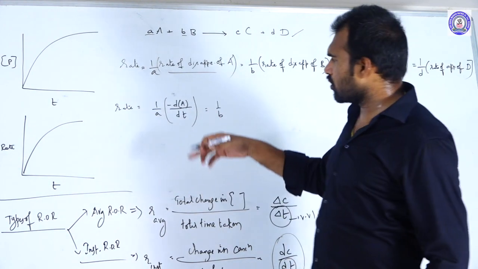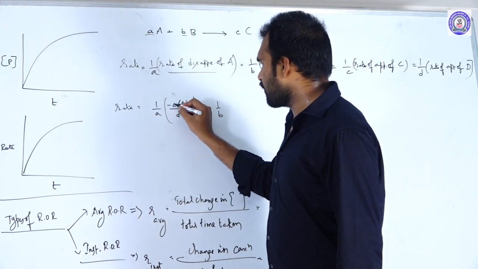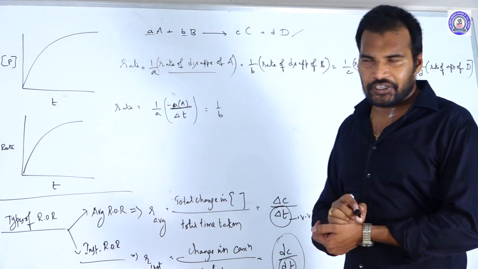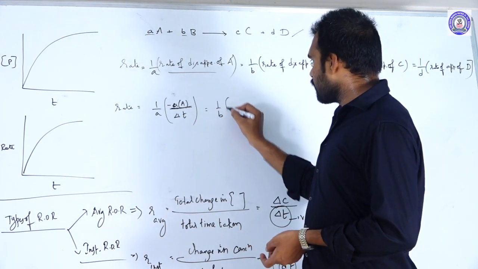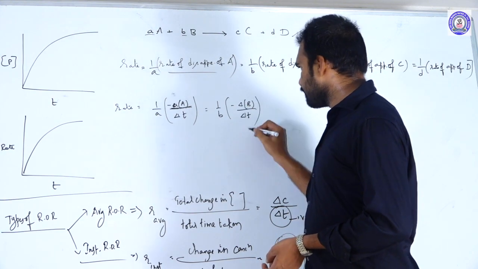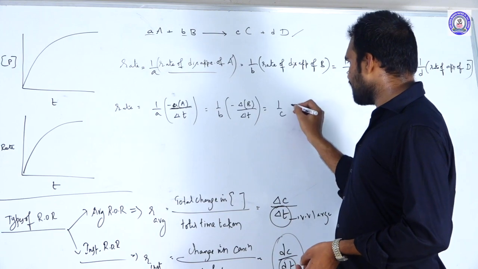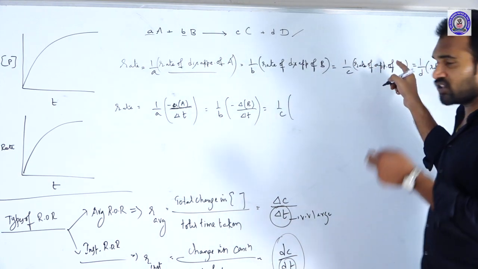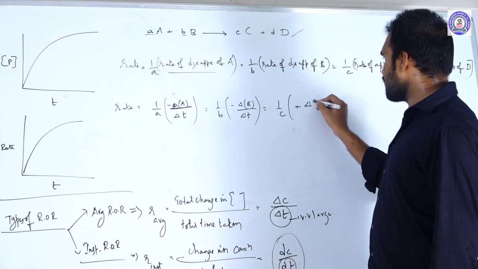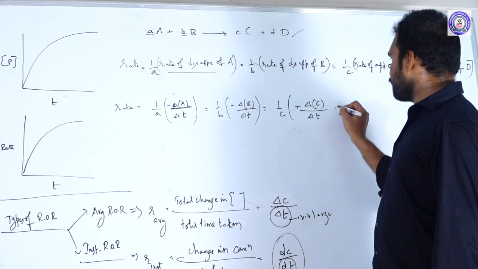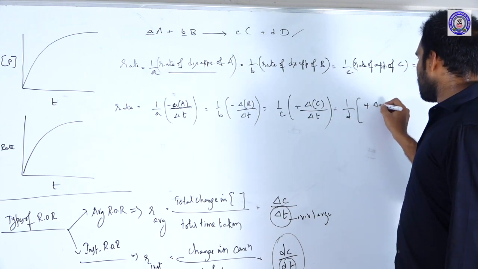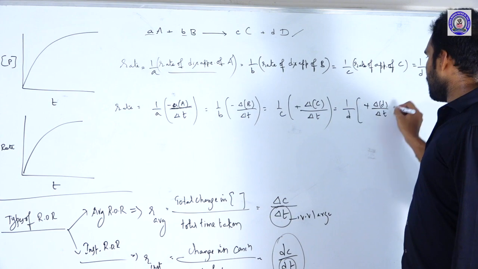If you want to write the total change, you can write delta also. So delta A by delta t, that is equal to 1 by b into minus delta B by delta t, that is equal to 1 by c into plus delta C by delta t, since appearance of C is represented with the plus sign, is equal to 1 by d into plus delta D by delta t.